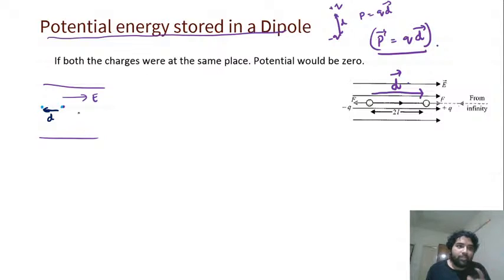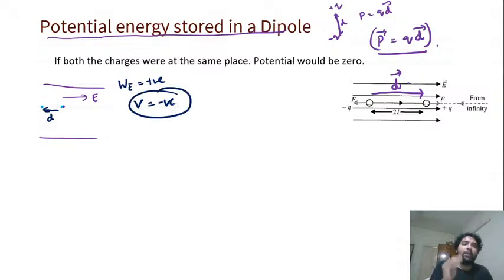Understood? So here the negative charge wants to go in this direction. See, the negative charge is going opposite to the direction of field, which means the work done by the field will be positive, which means potential energy will be negative, because logically if you observe, the negative charge would like to go to the left only. Getting it? If it is going along left, it means its potential energy is decreasing.